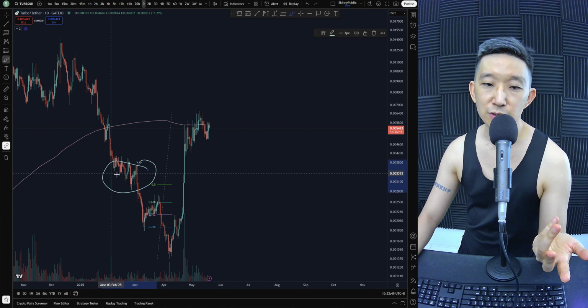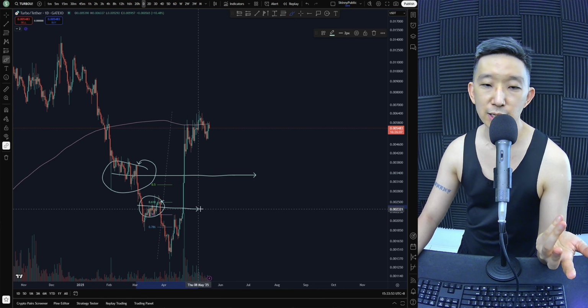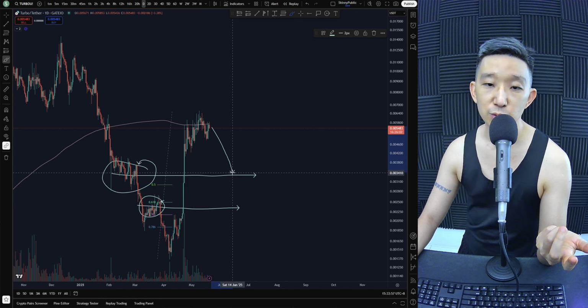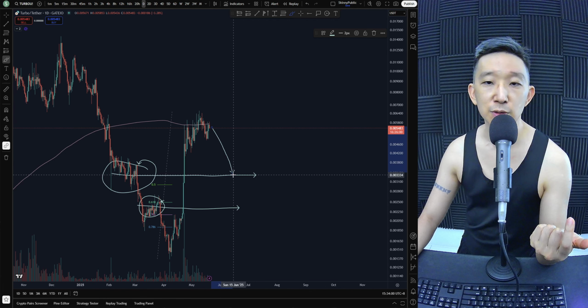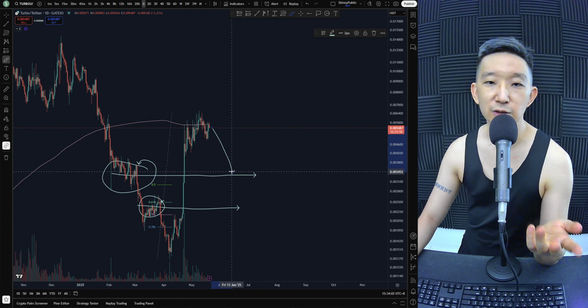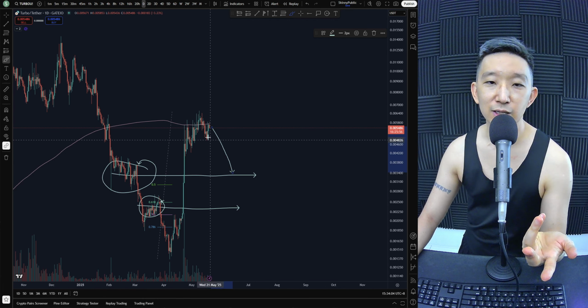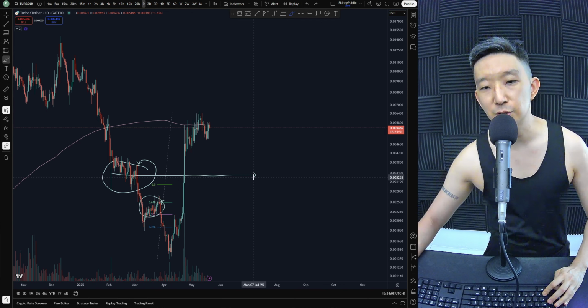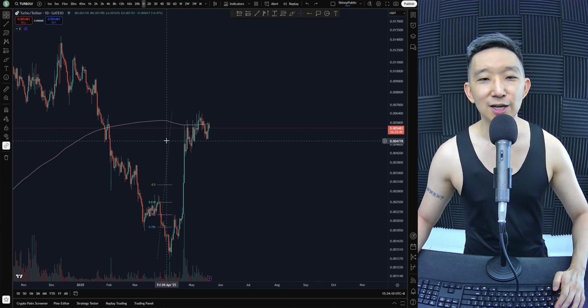Somewhere around 0.5. This is also a very, very, very noisy area. Again, this is also a noisy area, which is right under 0.618. So these are two levels which we will more likely than not find strong support. I mean, of course, all depends on BTC as well. If BTC falls, very likely turbo is going to fall much lower. So yeah, again, from a trading standpoint, we still have to wait for price action.